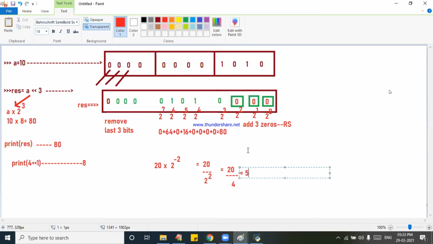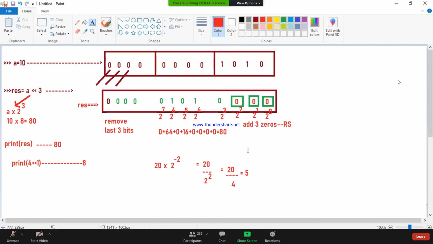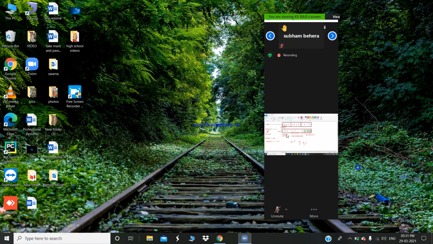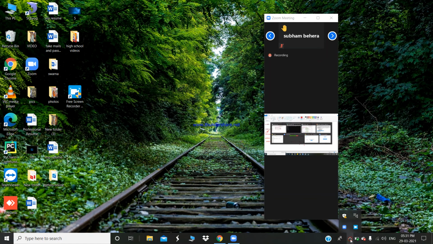Sanjay Kumar, what is that? I told you before. Shivaram Reddy, are you understanding? Now press the enter key.